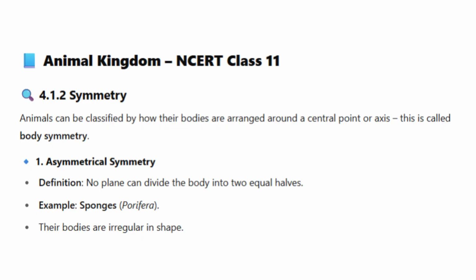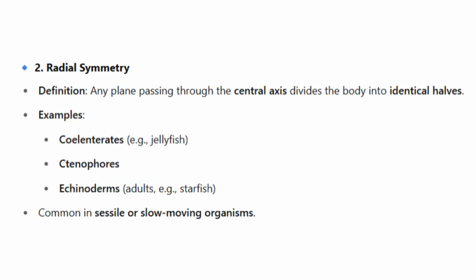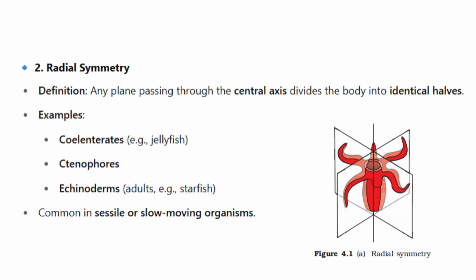1. Asymmetrical symmetry. Definition: no plane can divide the body into 2 equal halves. Example: sponges, porifera. Their bodies are irregular in shape. 2. Radial symmetry. Definition: any plane passing through the central axis divides the body into identical halves. Examples: coelenterates, a jellyfish. Ctenophores. Echinoderms, adults, e.g. starfish. Common in sessile or slow-moving organisms.